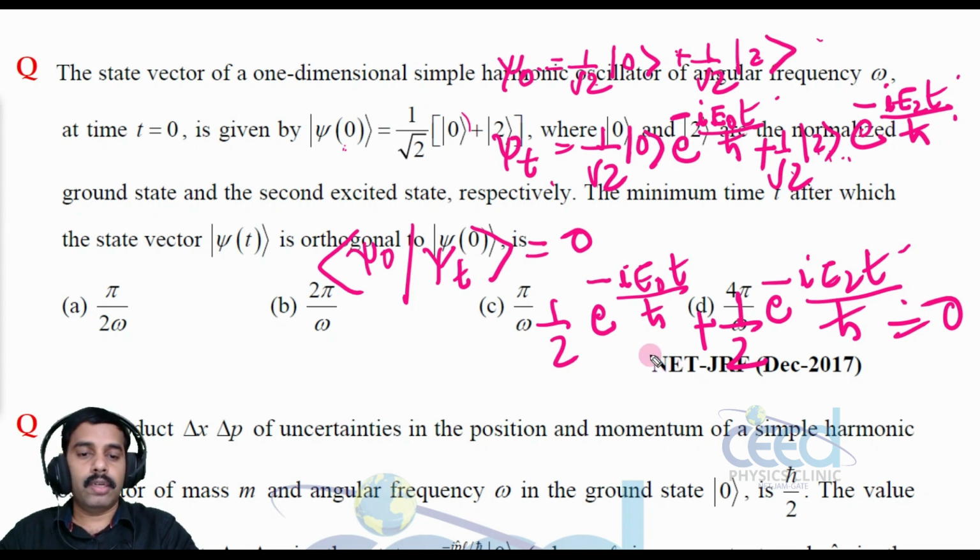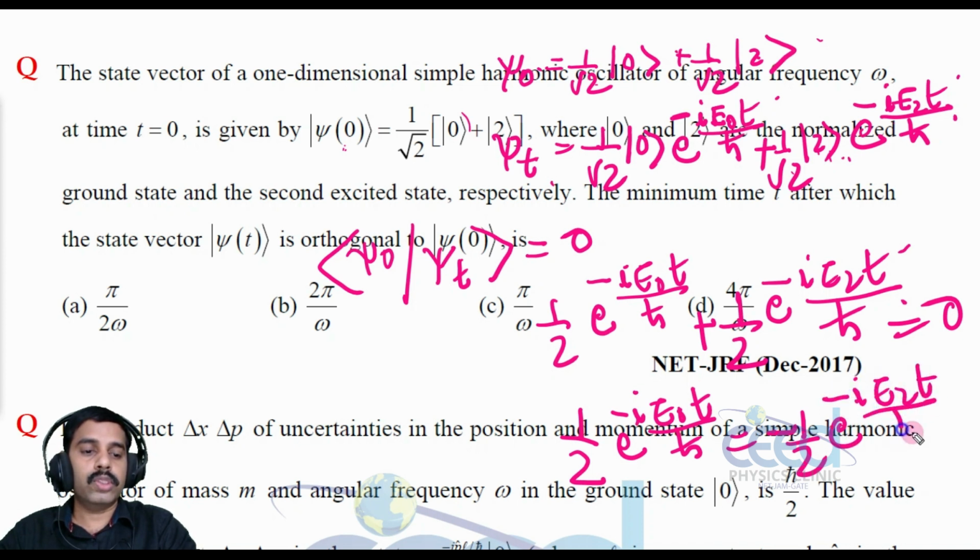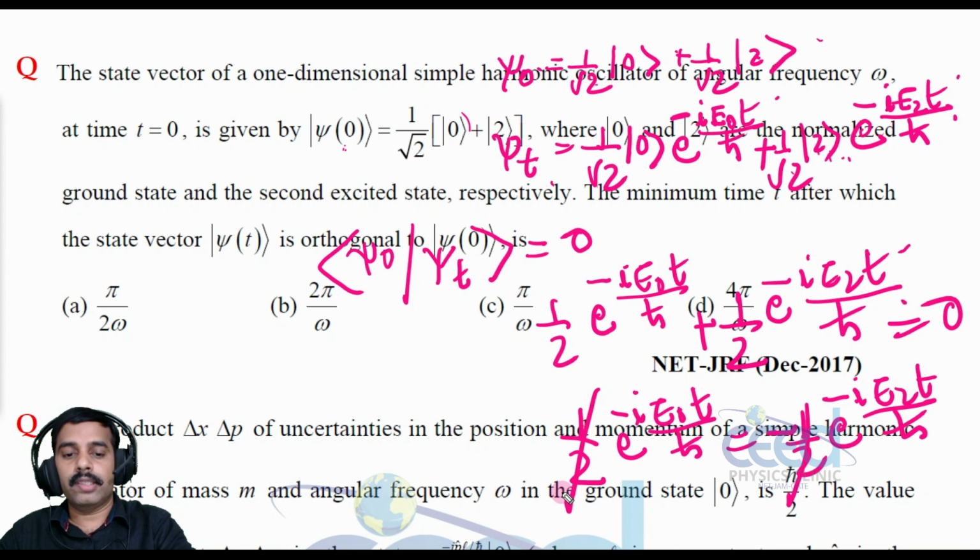That means we can take this to the other side: 1 by 2 e raised to minus i E0 t by h cross is equal to minus 1 by 2 e raised to minus i E2 t by h cross, and the 1 by 2 cancels.